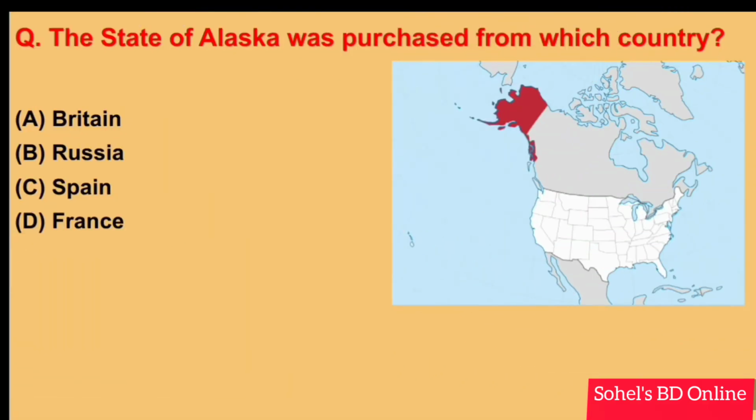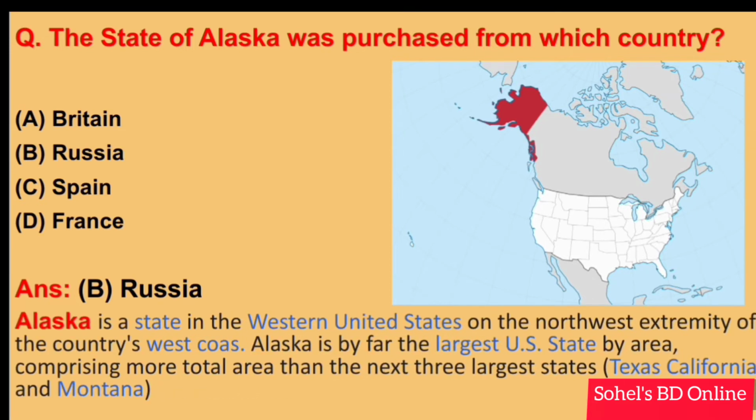Next. The state of Alaska was purchased from which country? Answer B. Russia. Alaska is a state in the western United States on the northwest extremity of the country's west coast. Alaska is by far the largest US state by area, comprising more total area than the next three largest states, Texas, California, and Montana.